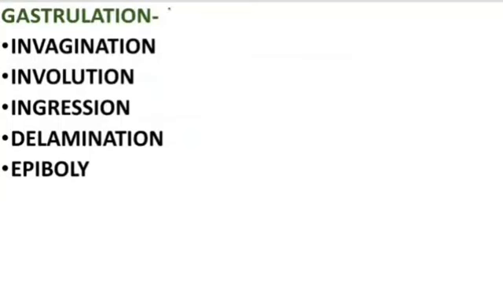So now we will see gastrulation. It is the formation of three germ layers: endoderm, ectoderm and mesoderm. In the gastrulation stage there will be a formation of three germ layers, as we all know. During the formation of the three germ layers, 5 types of movement occur. They are invagination, involution, ingression, delamination and epiboly.